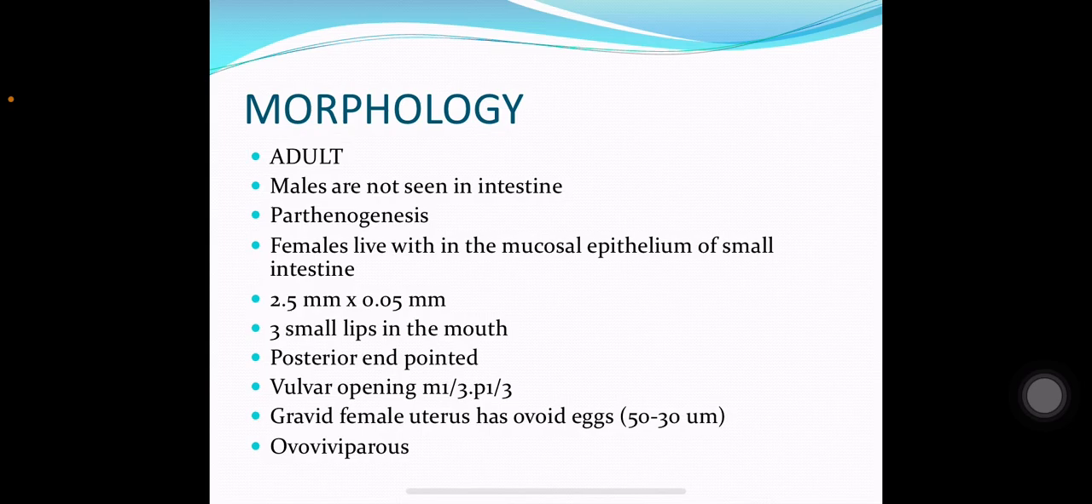What is ovoviviparous? First, oviparous means laying down eggs, and viviparous means laying down larvae, and ovoviviparous means laying down eggs which immediately hatch into larvae. So this property of ovoviviparity is observed in Strongyloides stercoralis. It lays down eggs in stool, but the eggs immediately hatch into larvae, so it is known as ovoviviparous.